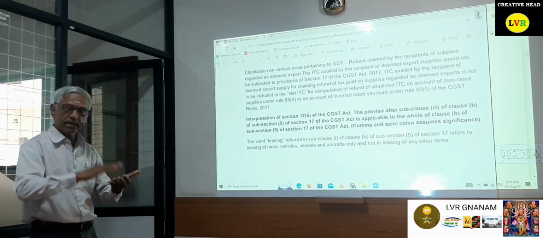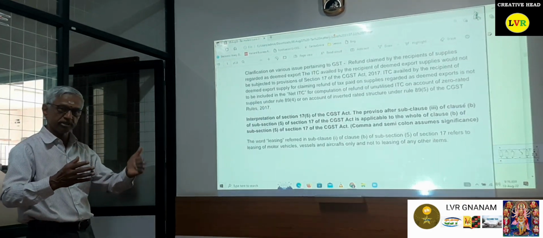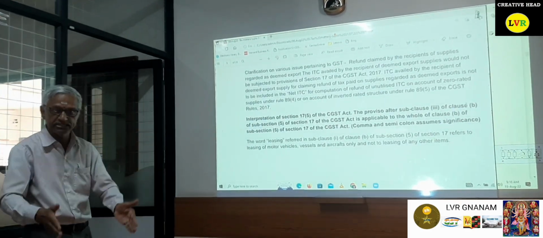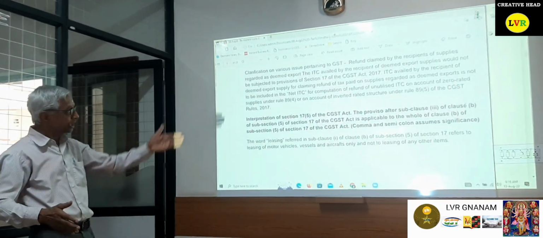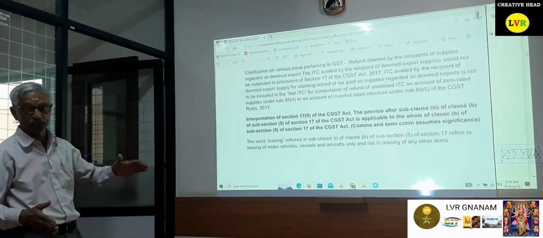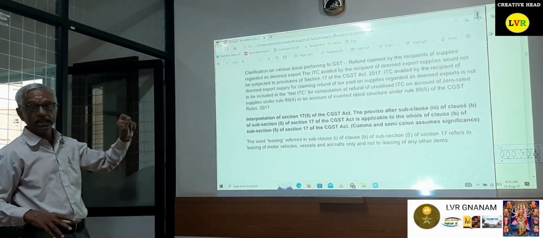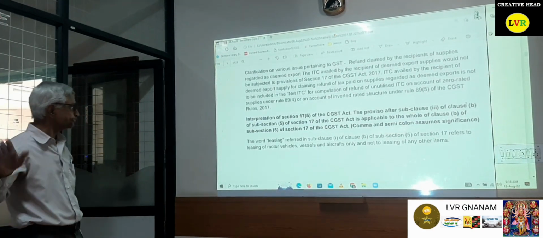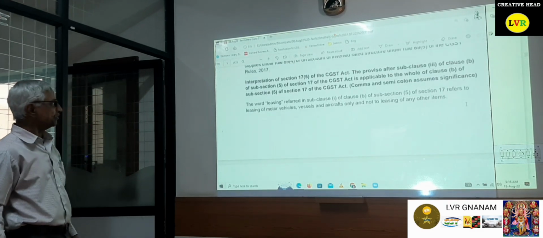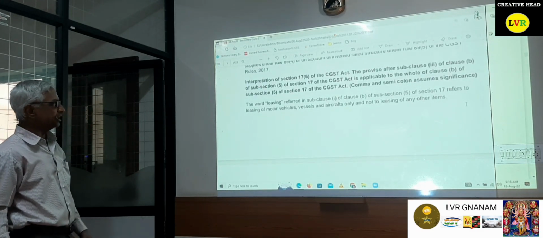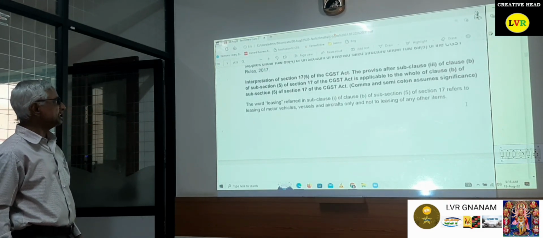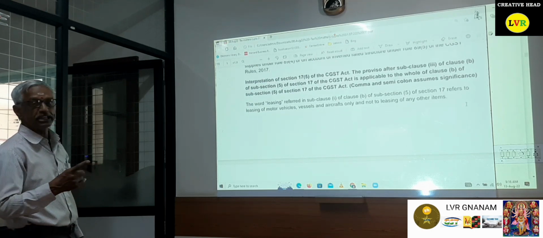Hence, the employer-employee relationship, that is, the services provided by the employer to the employee, is the only one exempt under Section 17(5). Others they will not take into consideration. But now they have given the explanations clearly. Please go to the same. The word leasing referred to in sub-clause (i) of Section 17(5)(b) refers to leasing of motor vehicles, vessels and aircraft only, and not leasing of any other items.